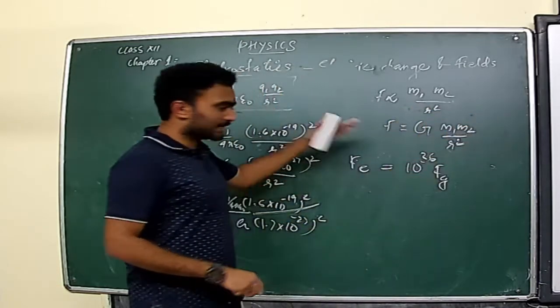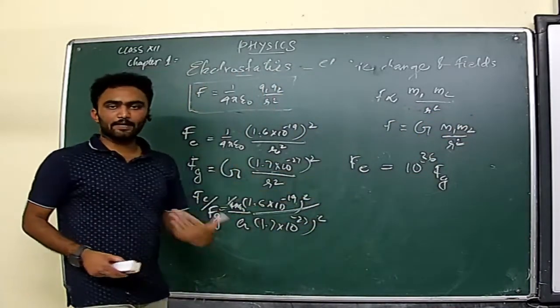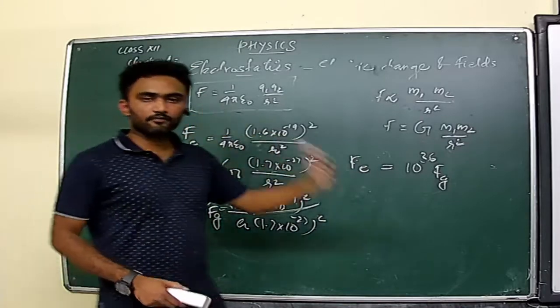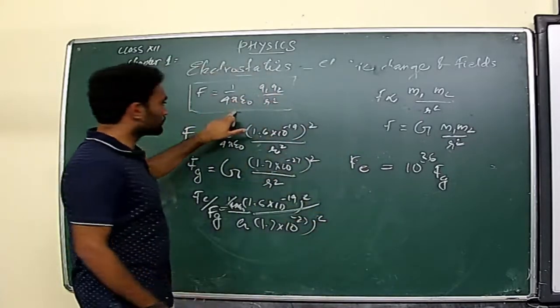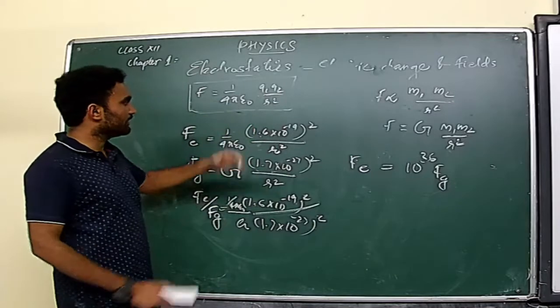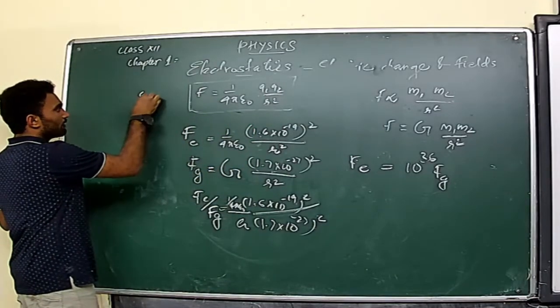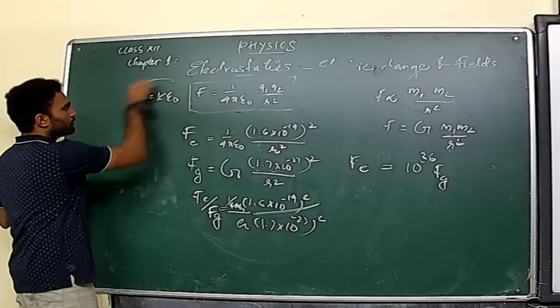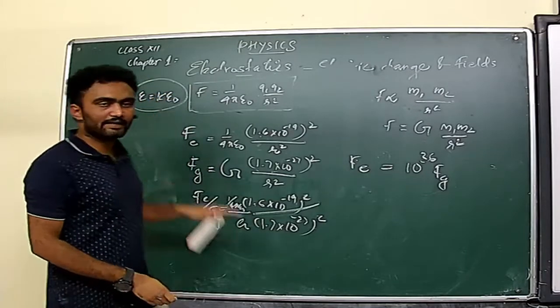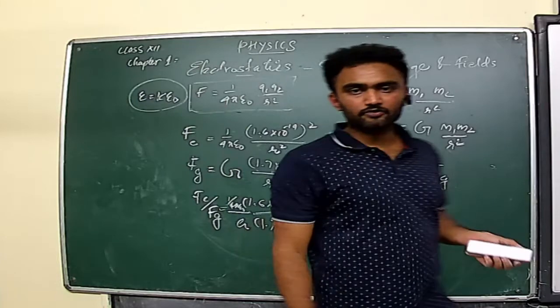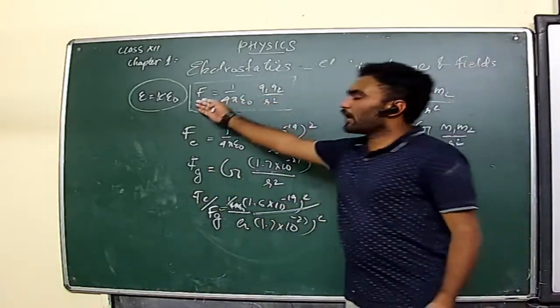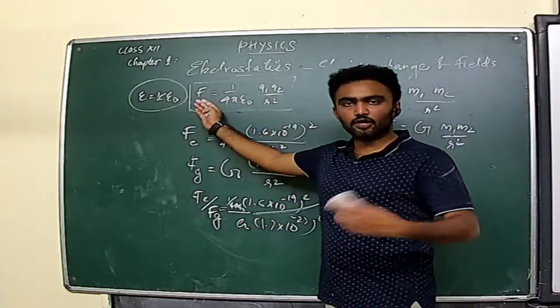Then the second one: with respect to the medium, electrostatic force will vary, isn't it? 1 by 4 pi epsilon. In the last section we discussed that. If the medium is changed, then definitely the epsilon will come into action. That is, epsilon is equal to k epsilon 0, where k is the dielectric constant of that particular medium. So with respect to the medium, the value of electrostatic force, repulsion or attraction, will vary.